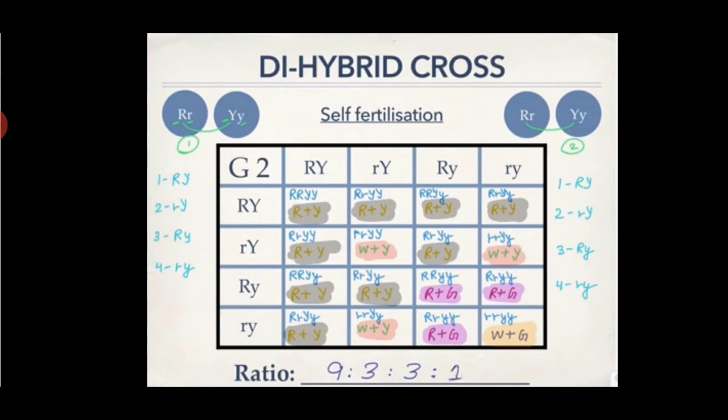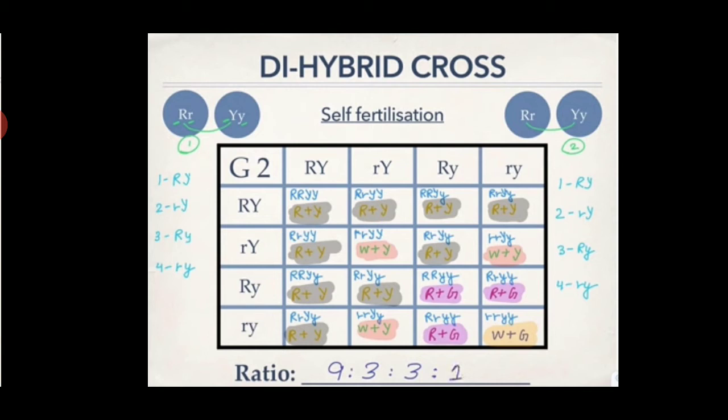So, now we can see the Punnett square. Here, the dihybrid cross ratio is 9:3:3:1. Round yellow seeded plants are 9. Round green seeded plants are 3. Wrinkled yellow seeded plants are 3.